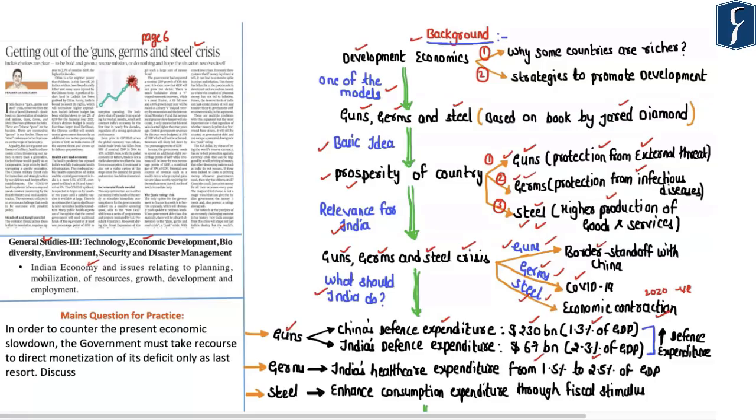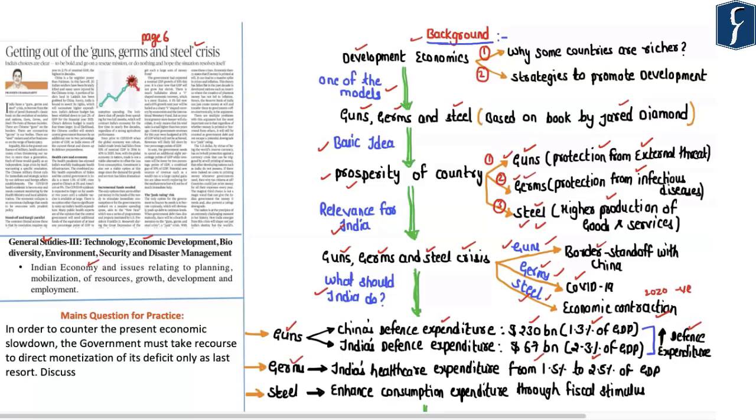So in a way, China's defense expenditure is almost 3 times that of India. So going forward, in order to deal with the guns crisis, India has to substantially increase its defense expenditure. Doing so would enable India to improve its defense preparedness and counter the guns crisis.